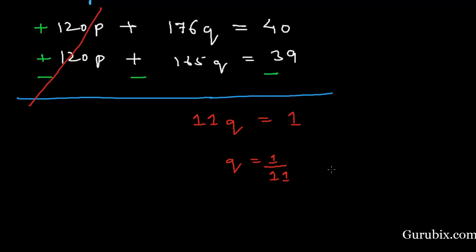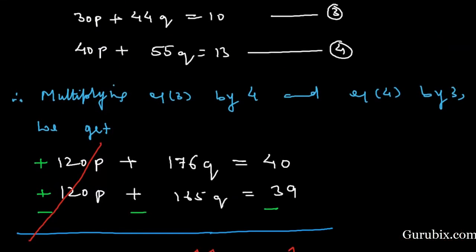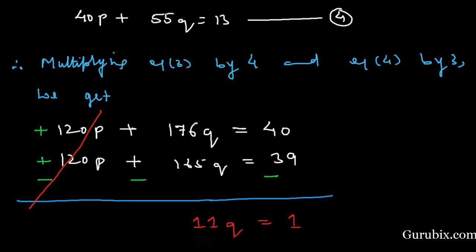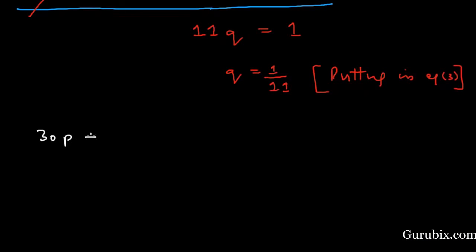And now we shall put this value in equation number 3 to get the value of p. Equation number 3 is 30p plus 44q, q is 1 over 11, equals 10, and this is equal to 4.